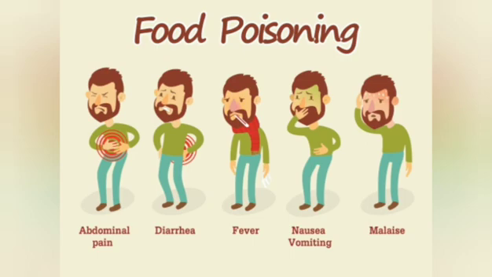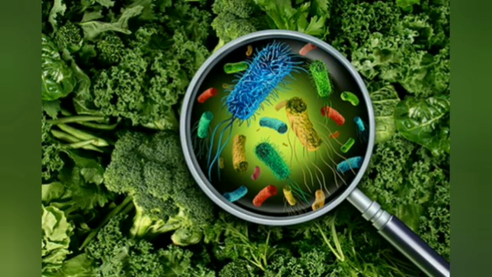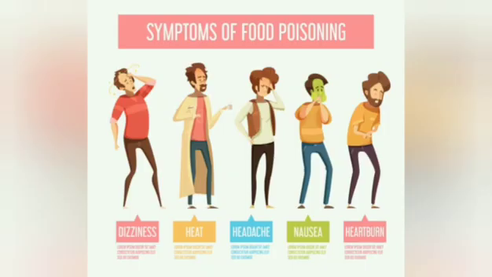Microbes that grow on our food sometimes produce toxic substances which are harmful for our health. The toxic substances produced by microbes make the food poisonous, causing serious illness called food poisoning. The major symptoms of food poisoning are vomiting, diarrhea, abdominal pain, headache, and sometimes you will have fever also.